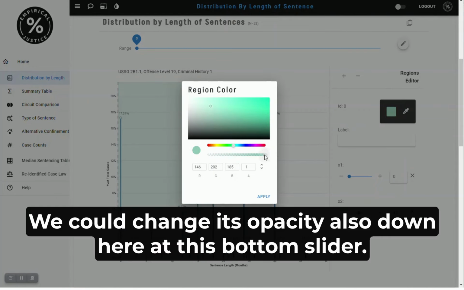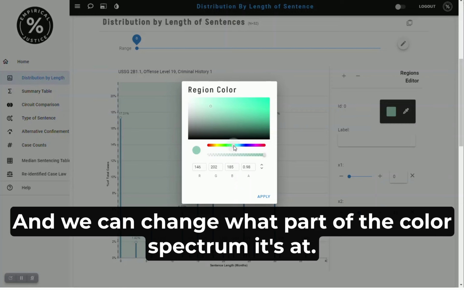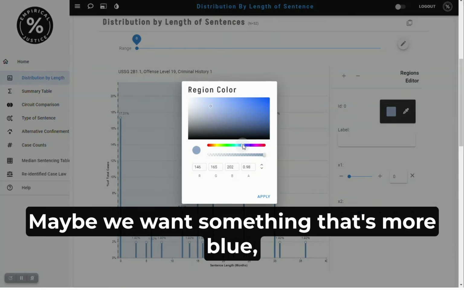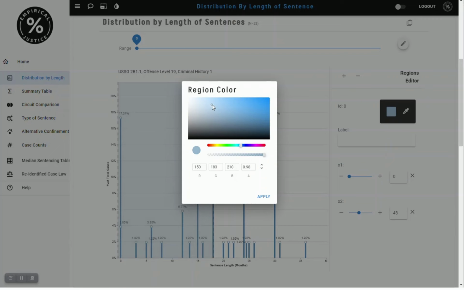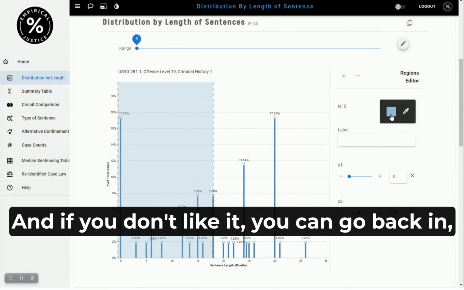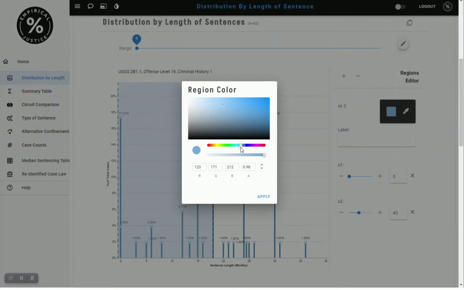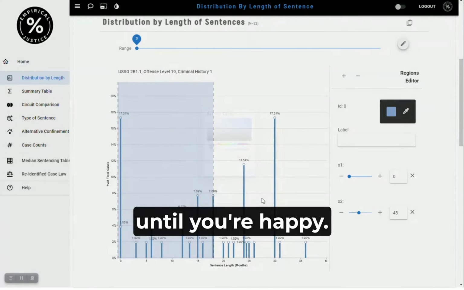We could change its opacity also down here at this bottom slider. And we can change what part of the color spectrum. Maybe we want something that's more blue. And then we apply it. And if you don't like it, you can go back in, change it a little bit more, till you're happy.